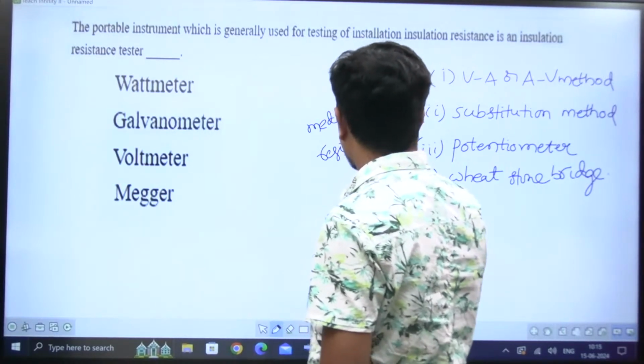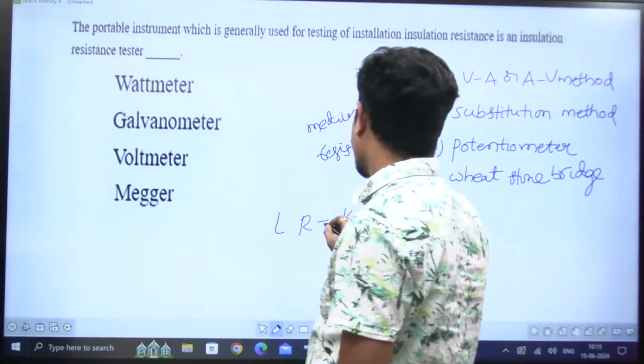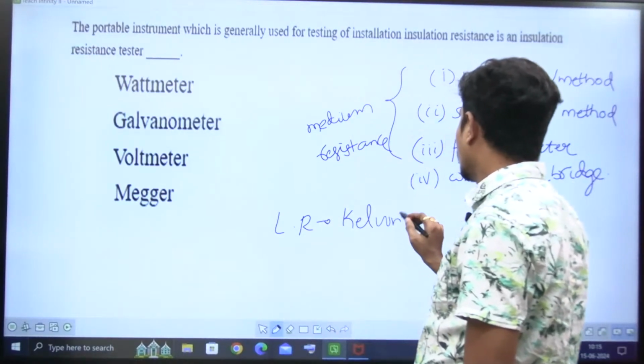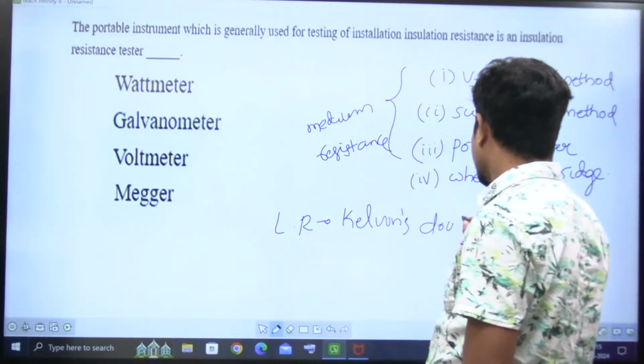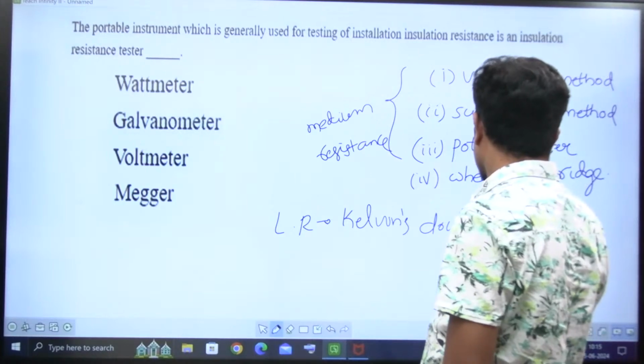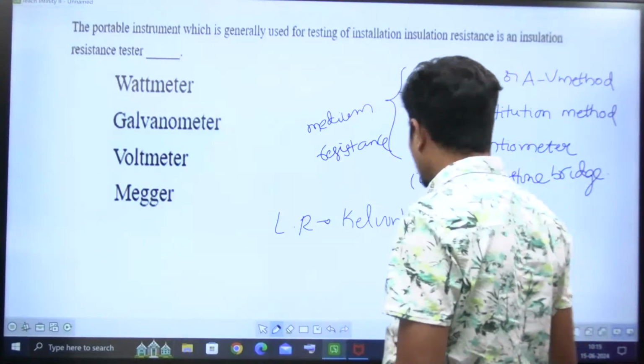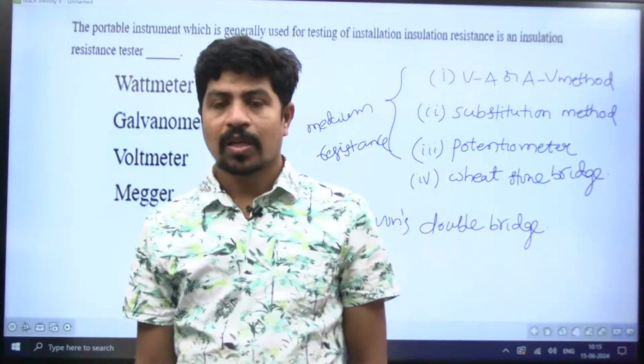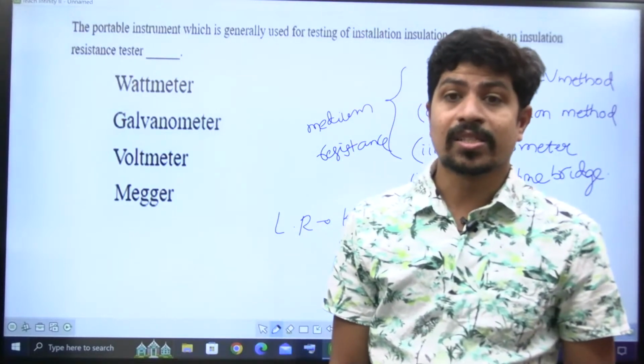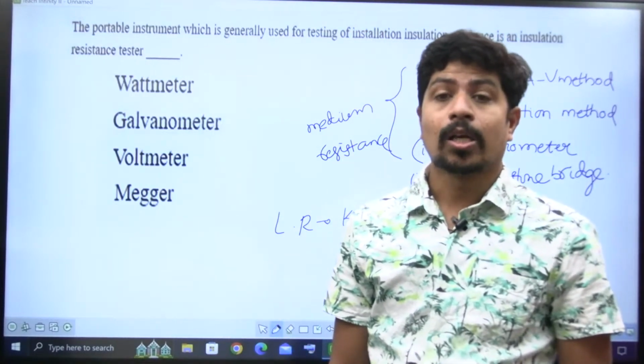Resistance. But for low resistance, yes, Kelvin's double bridge. What is that? Kelvin's double bridge is used. Now, for high resistance, none of these methods are useful.